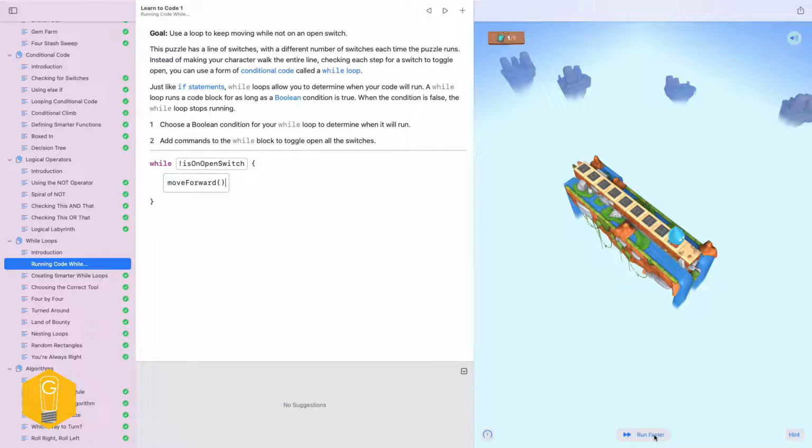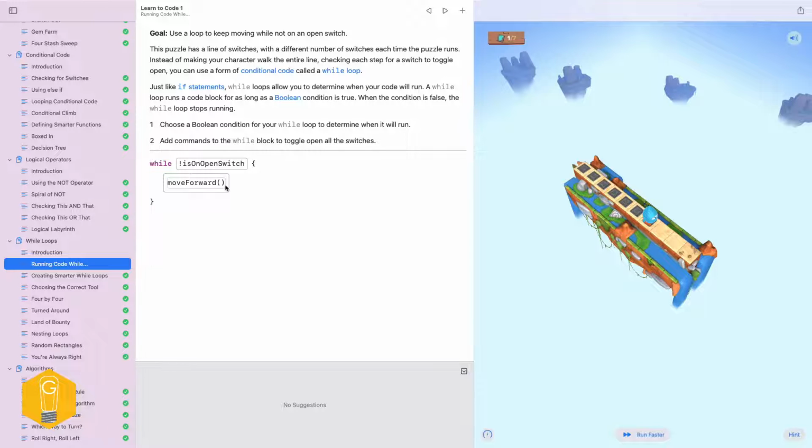And he did it. He moved through them all. And let's do it again. And you'll notice we can see a pattern here. So every time I run this guy, the very last thing that I care about is always an open switch. So that's a good conditional for this while loop. That helps us exit this thing cleanly. That helps kind of designate the terminator or the end of that loop.